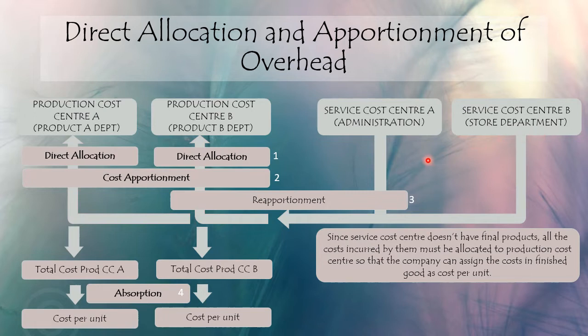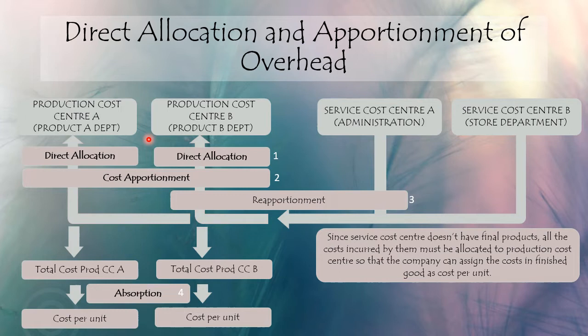So when you see this kind of departments, you can see that production cost center A and B have their own final product to which they can allocate the cost per unit. However, service cost center A and B have no final product to assign the cost that they have incurred. So when we want to calculate overhead, there are 4 stages that you need to be made aware of.